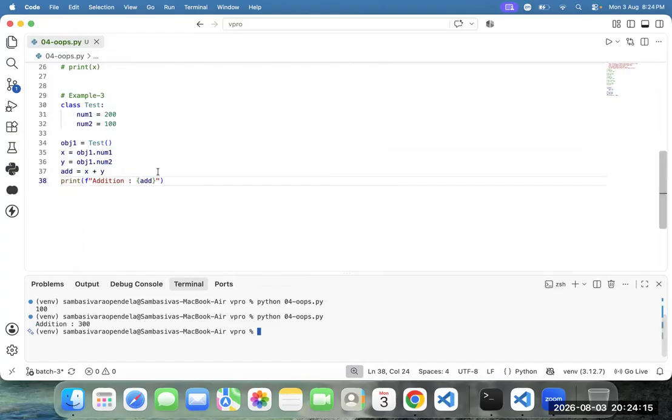Now, team, do the subtraction also. How to do the subtraction? Sub equal to x minus y. Multiply equal to x into y. Division equal to x by y. Do all the four operations. All the people do it now.